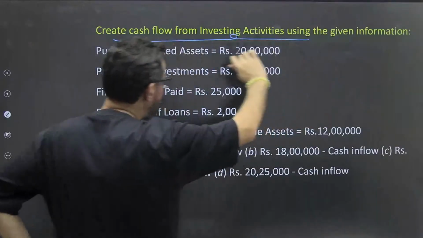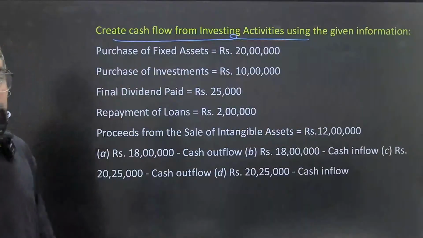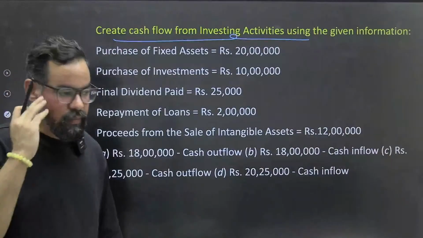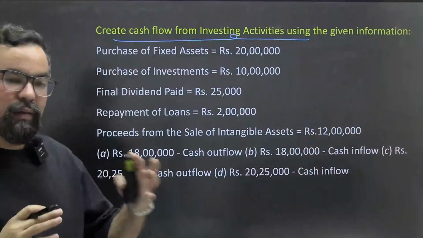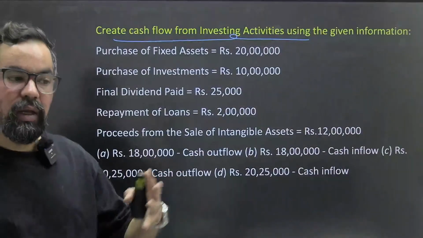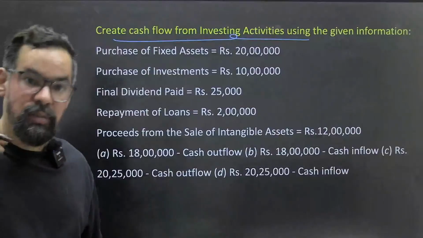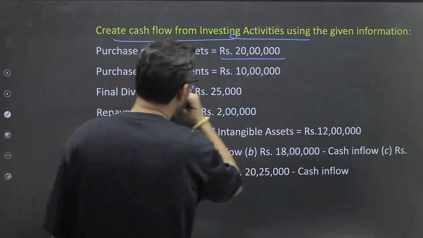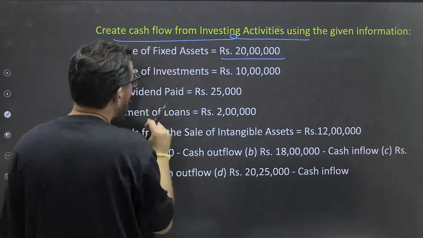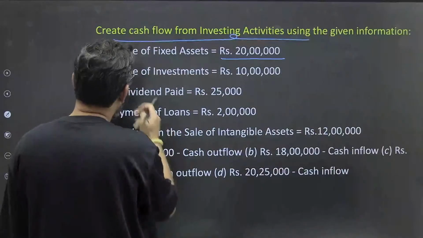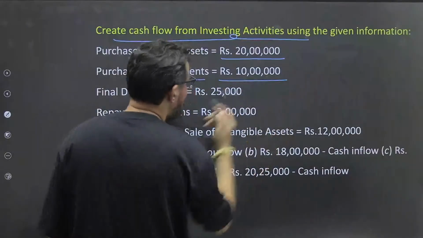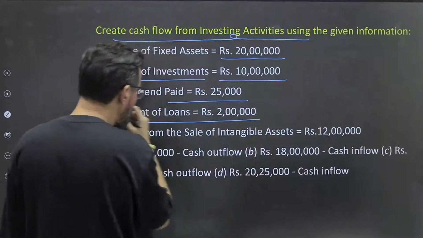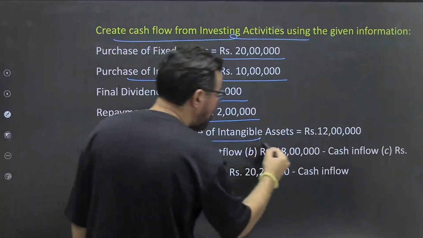Next, calculate cash flow from investing activities from the given information. Investing activities basically deal with property, plant, equipment, goodwill, sale and purchase, and investment in other companies and all. So purchase of fixed asset 20 lakhs, then we have purchase of investment 10 lakh. Final dividend paid, repayment of loan, proceeds from sale of intangible asset 10.